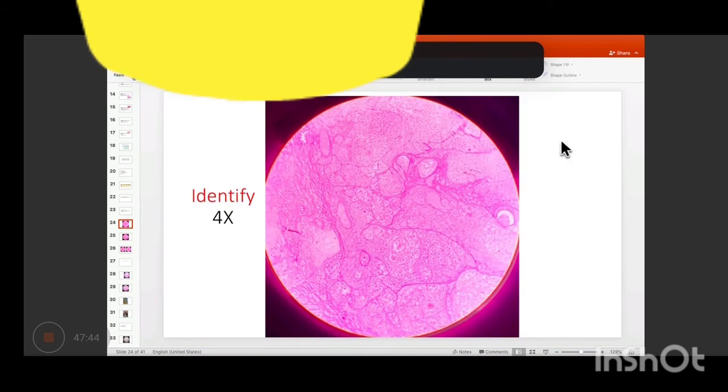Okay, so what if I told you that this is a slide of a placenta? Now, can you identify the pathology? Okay, yeah.